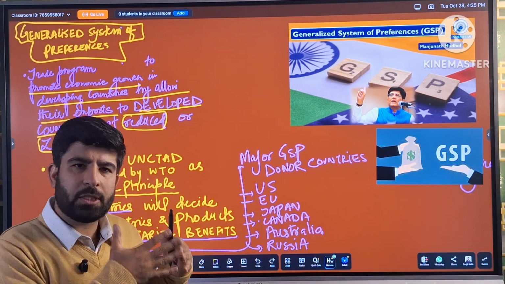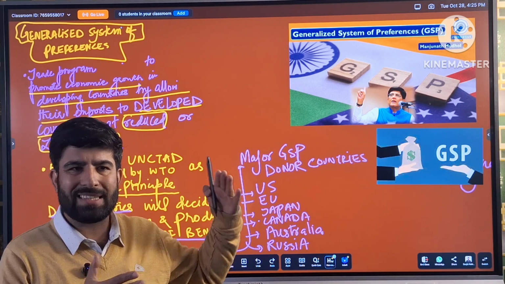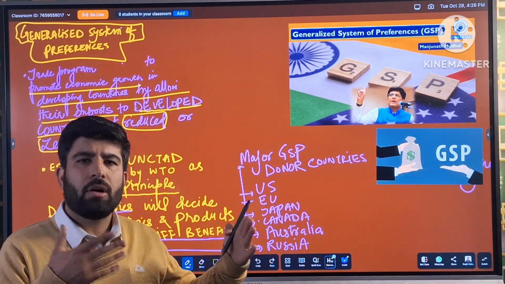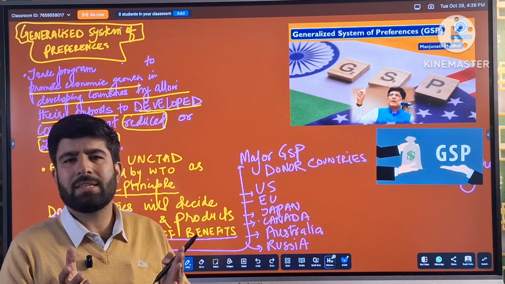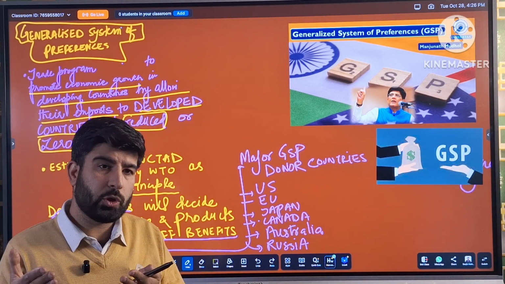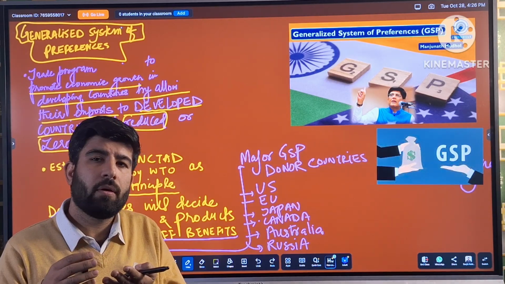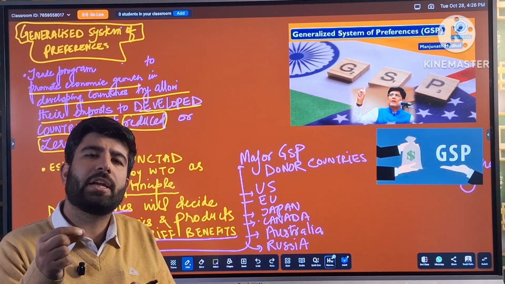So this program allowed India to export its products to developed countries like America, Japan, Australia, Canada, Russia, and European Union countries. It was established under UNCTAD, and it was allowed by the WTO because this was an exception to a very unique principle called the most favored nation principle.